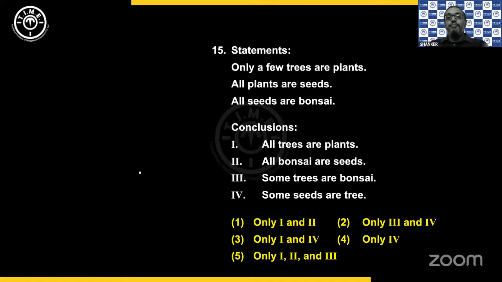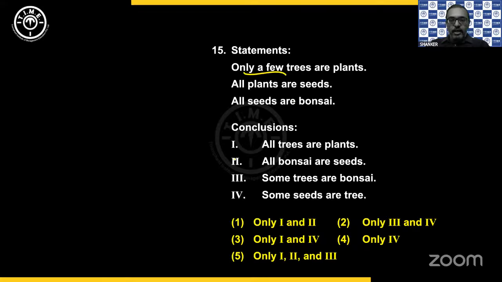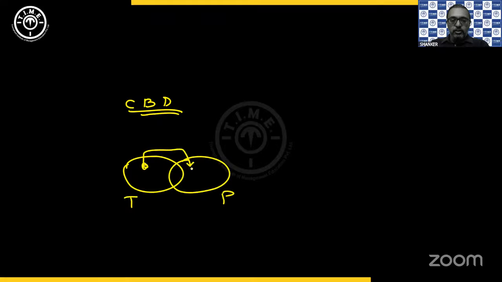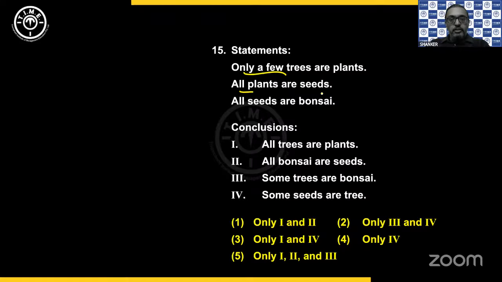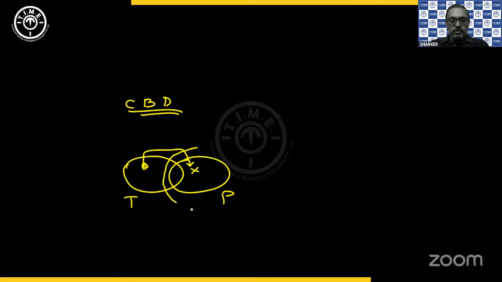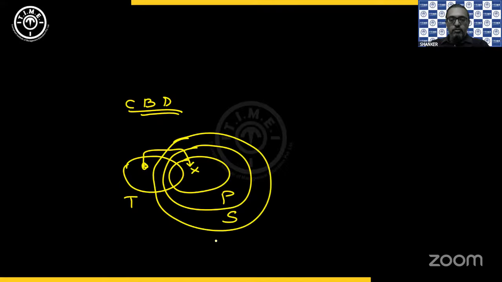Okay, next. So let's look at this. The combined diagram. Only a few trees are plants. So there should be some trees not inside plants. Then all plants are seeds. Okay, so all the plants are seeds. Then all seeds are bonsai. All the seeds are bonsai. So this is what we have as our combined diagram.